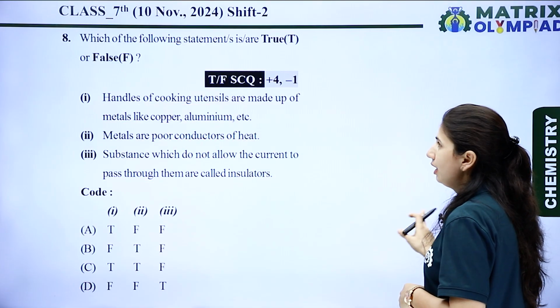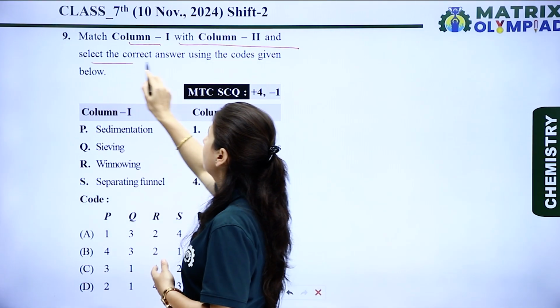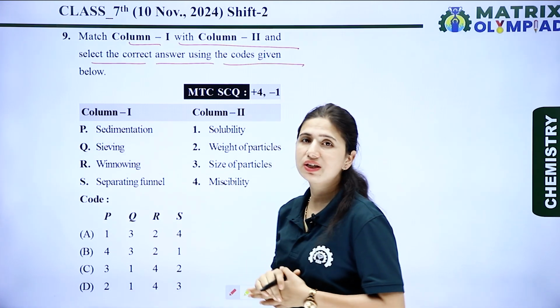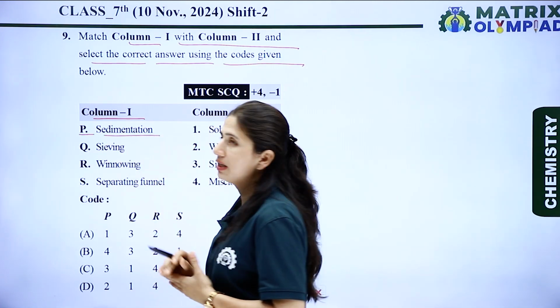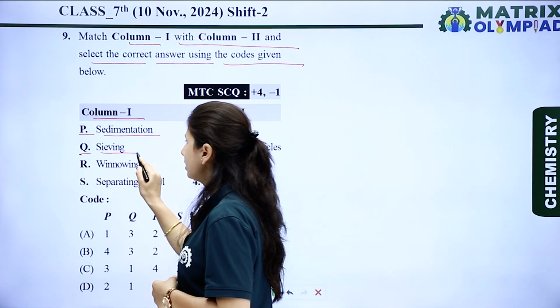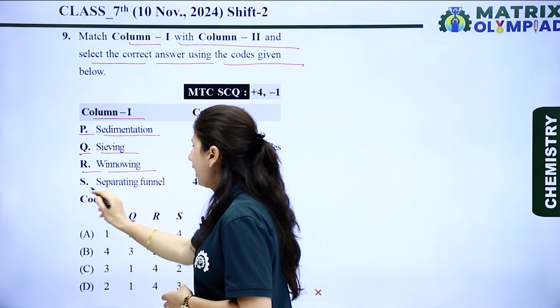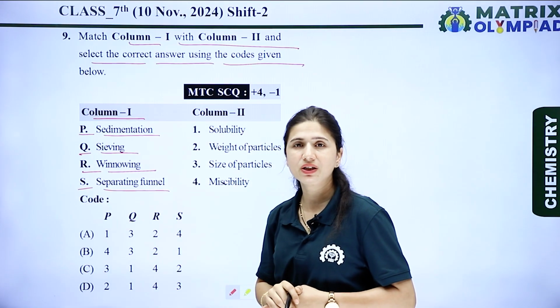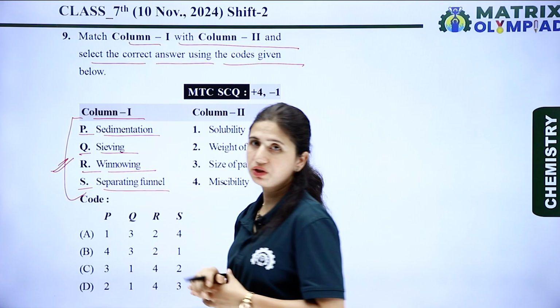Now let's see the next question. Match column first with column second and select the correct answer using the codes given below. Let's see column first. Column first is P, sedimentation, Q, sieving, R, winnowing and S, separating funnel. So there are different separation techniques present.